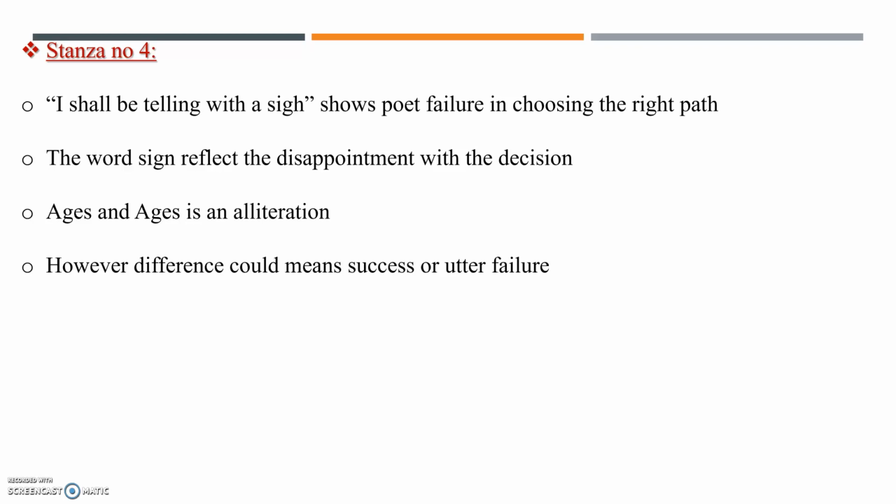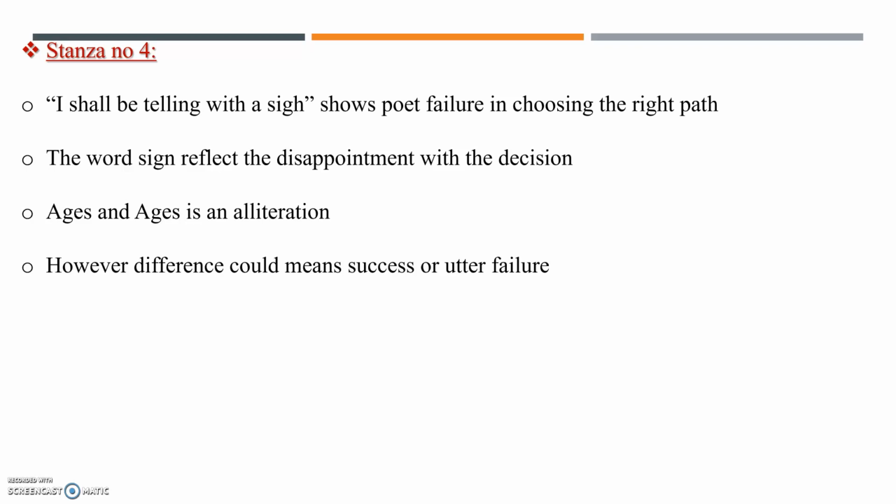Perhaps he chose the less traveled one. The poet took the path that no one else did, and that is what has made the difference in his life, that made him successful. However, a difference could mean success or utter failure. So this is the whole summary of the poem.